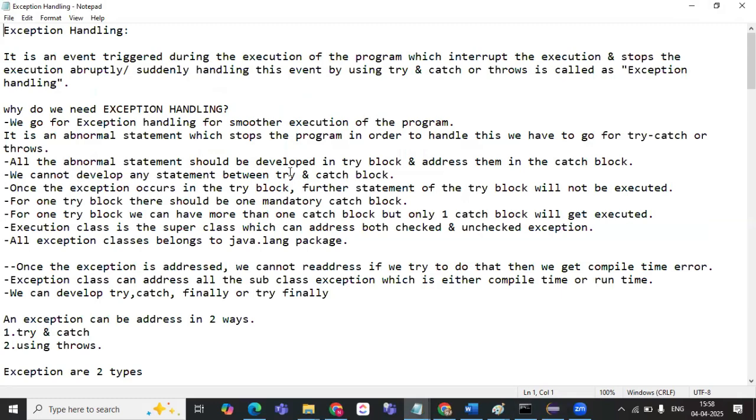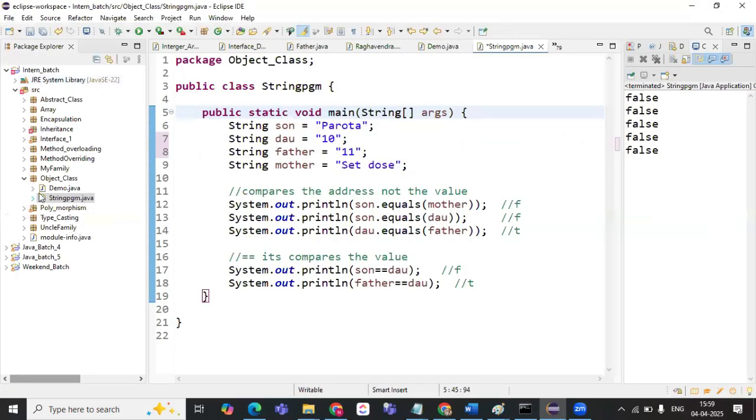If we call that class without importing it and create an object for that class, it will throw an exception while executing as class not found. The controller could not find the class.